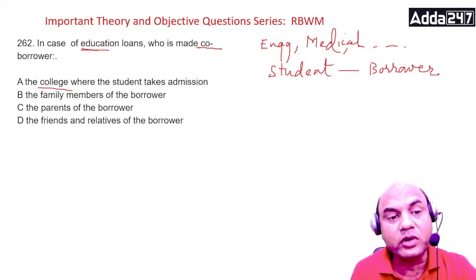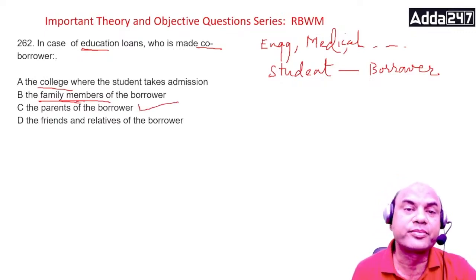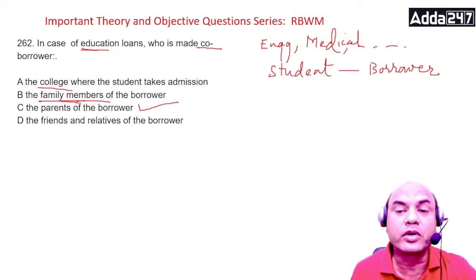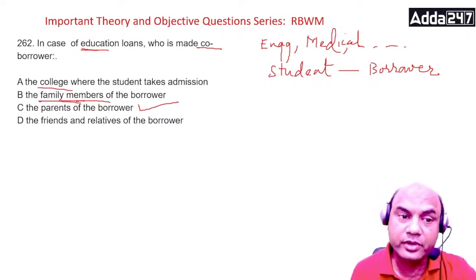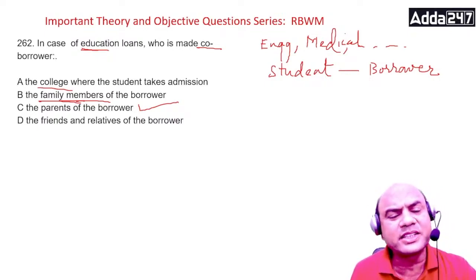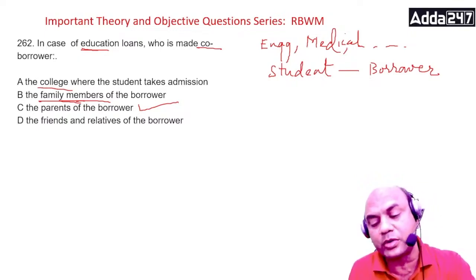Should the college be made the co-borrower, or the family members? It depends. Family members means what are we talking of? Here we are talking of other family members. Here the option is specific: parents of the borrower. So this is the right answer. Student is the borrower, and the co-borrower is the parents. It can be either mother or the father. Friends and relatives, that's outside. So directly get the answer. The parents of the borrower are the co-borrower.